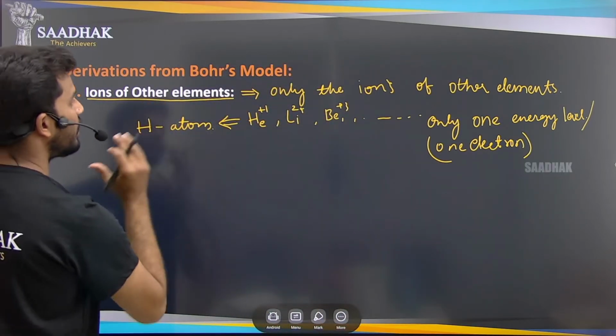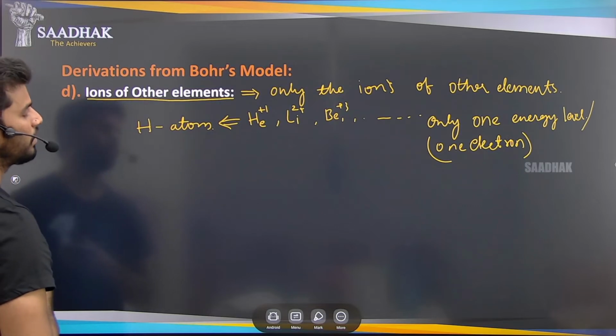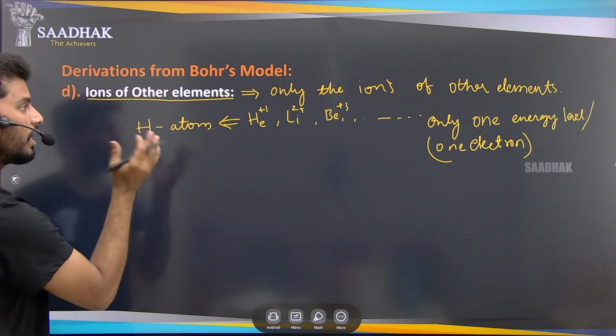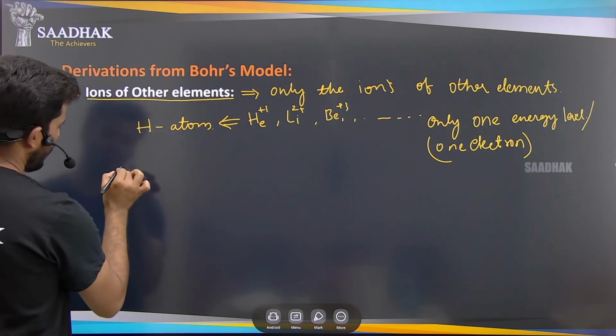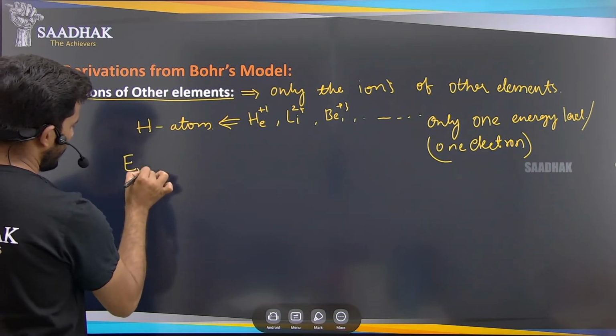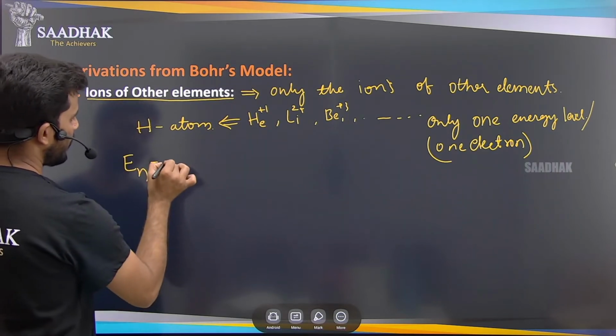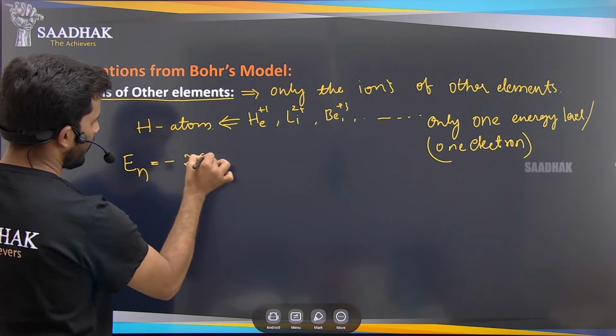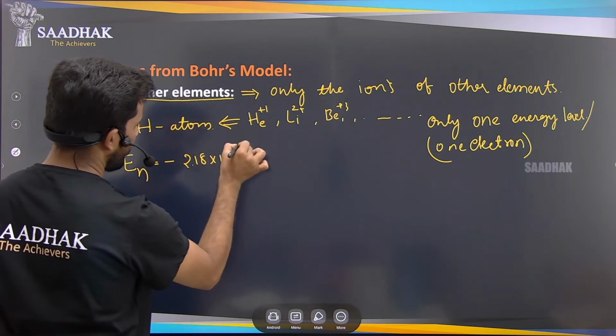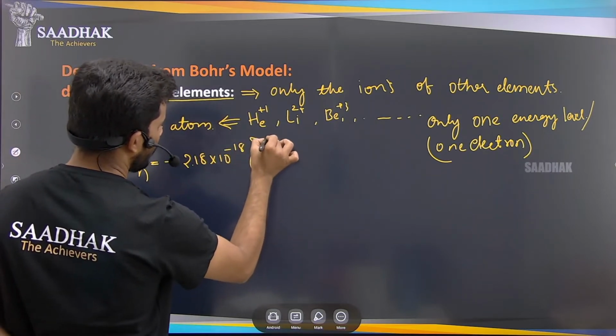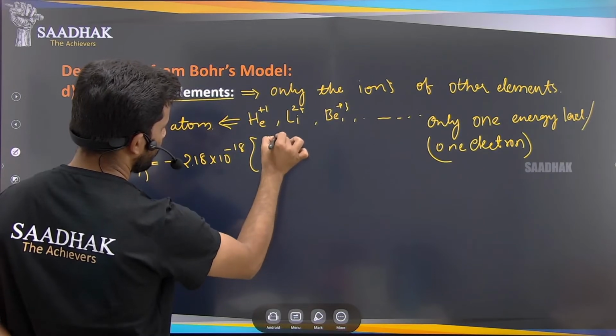So how do we find the energies of the electrons in these elements other than hydrogen? We have the formula: energy En equals minus 2.18 into 10 to the power of minus 18, into 1 by n square.